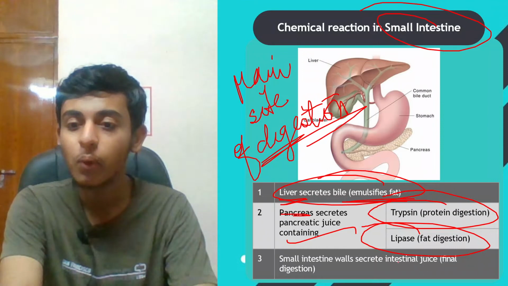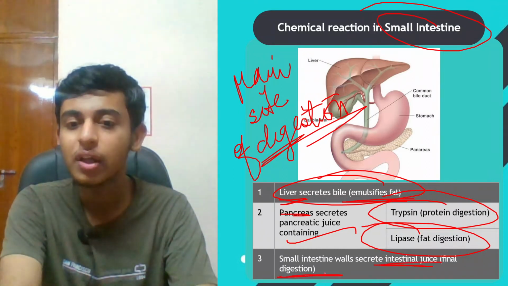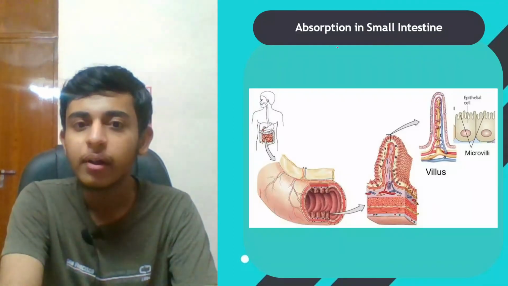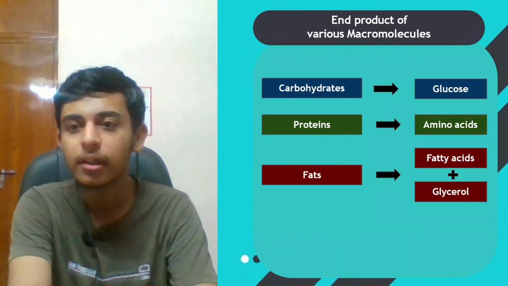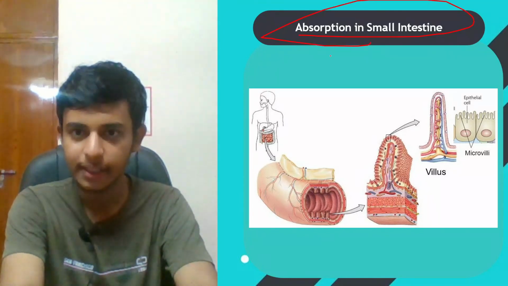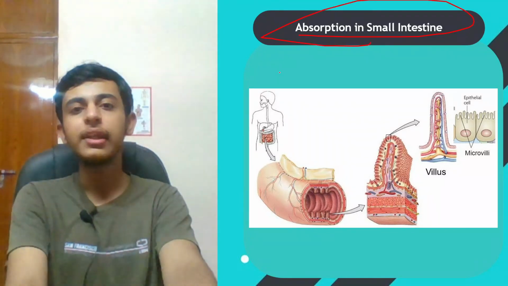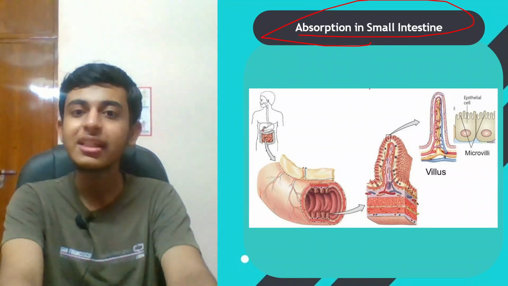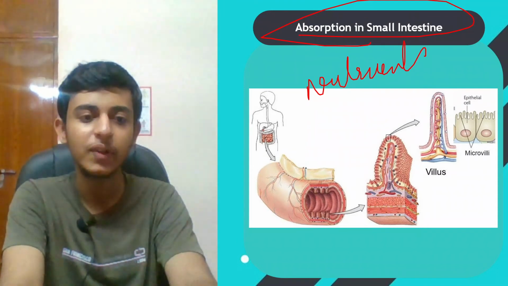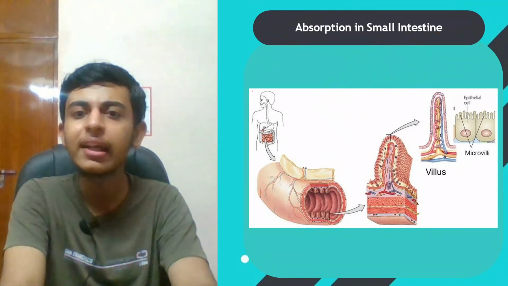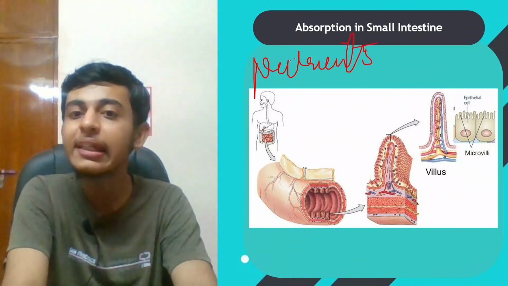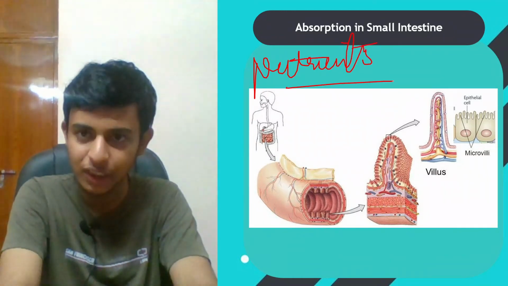And small intestine wall secrete intestinal juice which helps in the final digestion. तो end products अगर कोई आपसे पूछे, अच्छा wait a second, we'll come to that. Absorption in the small intestine. See, digestion is only useful if there is absorption, because we are eating food for getting nutrition. For 1 second, we are eating food to absorb the nutrients, because our body needs nutrients to perform various activities.